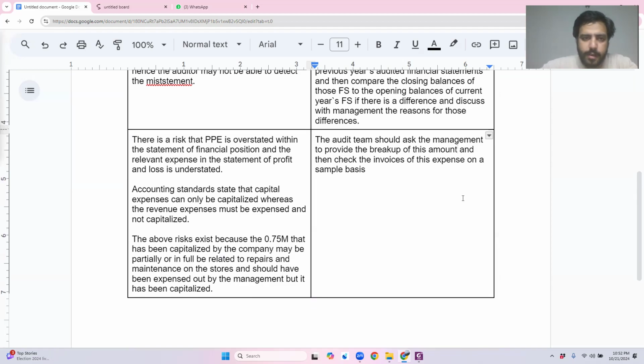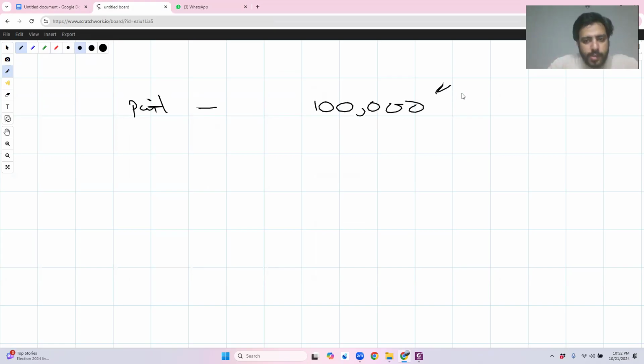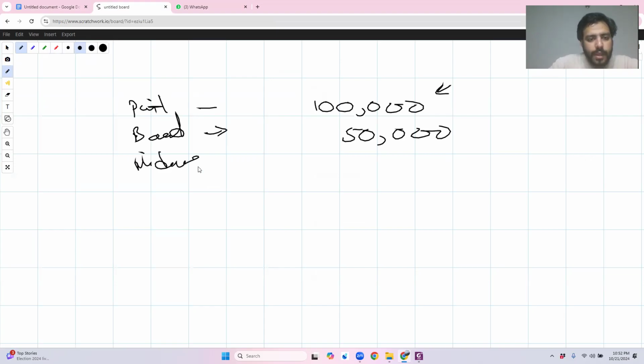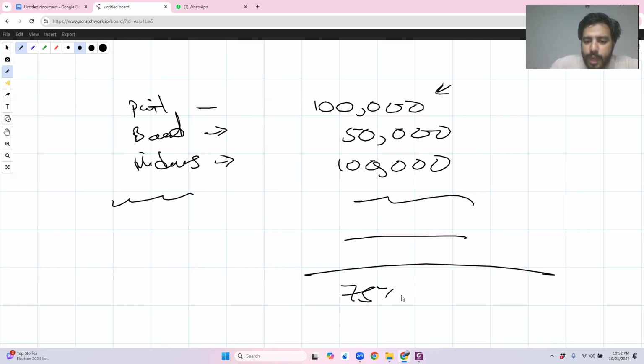Like this. Let me show you how. So management on a piece of paper, obviously they would have done this. How would they have calculated the total balance? They would have written down paint, that is for $100,000, and I have the invoice against it. Then there is, let's say, decoration boards, which I bought for $50,000. Then there is, let's say, windows, which we have again bought new, for $100,000. Like this, there would be a breakup, and the total amount management would have calculated would be like this. So I will first tell the management to give me this breakup.